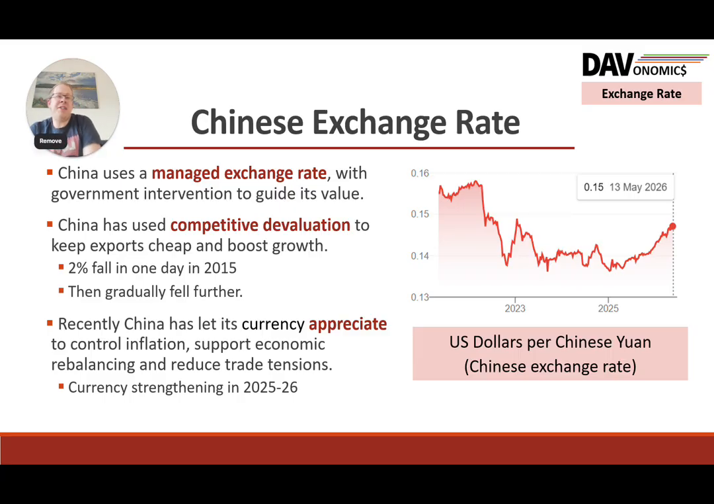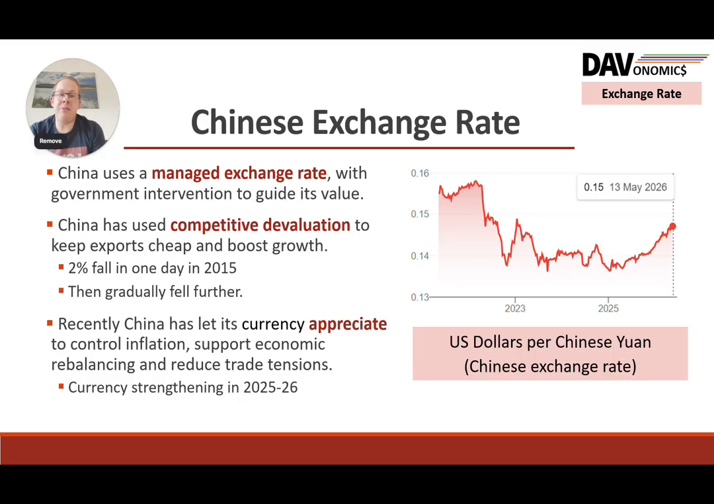In terms of exchange rate, again, this is another way which angers some other countries, America in particular. They've got a managed exchange rate. The government guides its value a little bit. But it's these things like competitive devaluations, where they deliberately reduce the value of their exchange rate to make themselves more competitive. 2015 is a good example, a 2% fall in one day, and it gradually fell further after that. There's some disagreement in terms of when these have happened, because China will say that it hasn't happened and the US says it has, but I think there was also one in 2018-19, potentially. So you can see that being a potential issue.